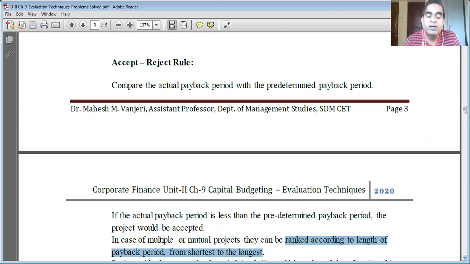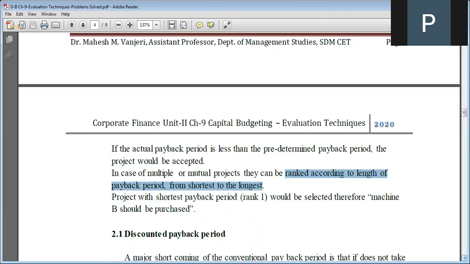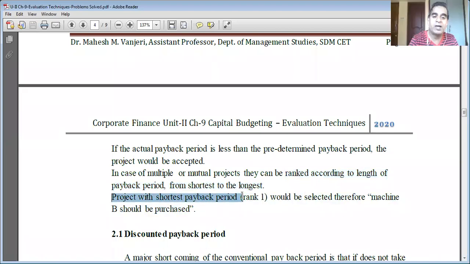So anybody, which one we should select? The project with the shortest payback period or the project with the longest payback period? Shortest, sir. The shortest payback period. Very good, everyone. So the project with the shortest payback period, or rank 1, would be selected. So in our case, machine B should be purchased.